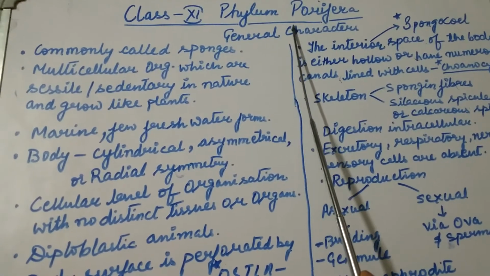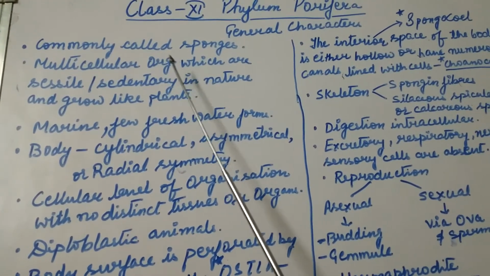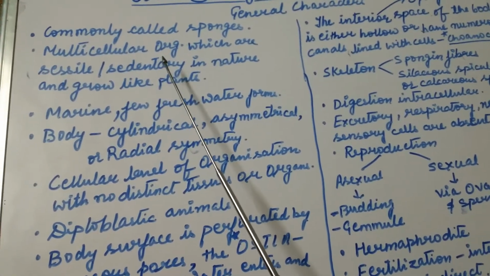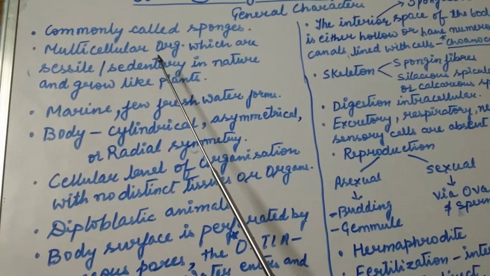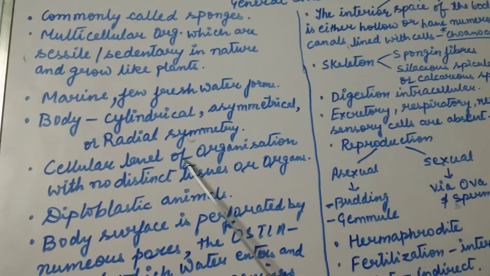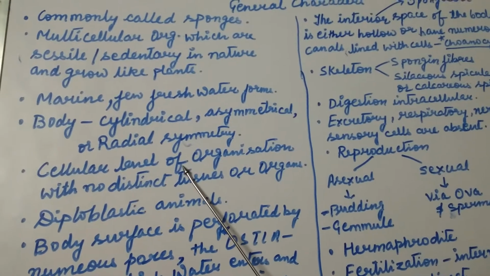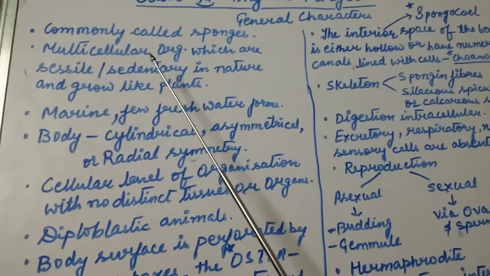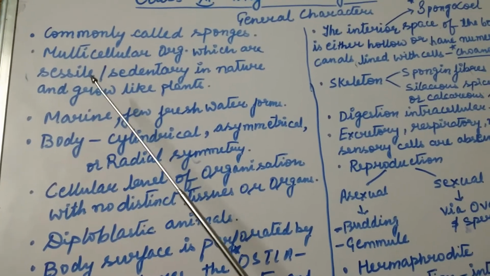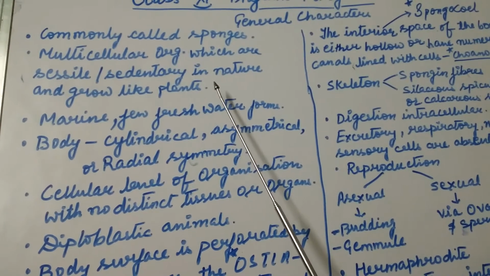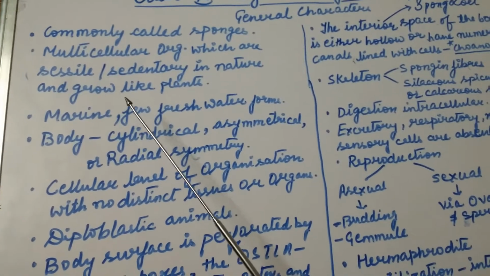The phylum Porifera are commonly called sponges. They are multicellular organisms. Because they are multicellular, they show a cellular level of organization where the cells are loosely attached. These multicellular organisms are sessile or sedentary in nature. That means they cannot move and thus they grow like plants.